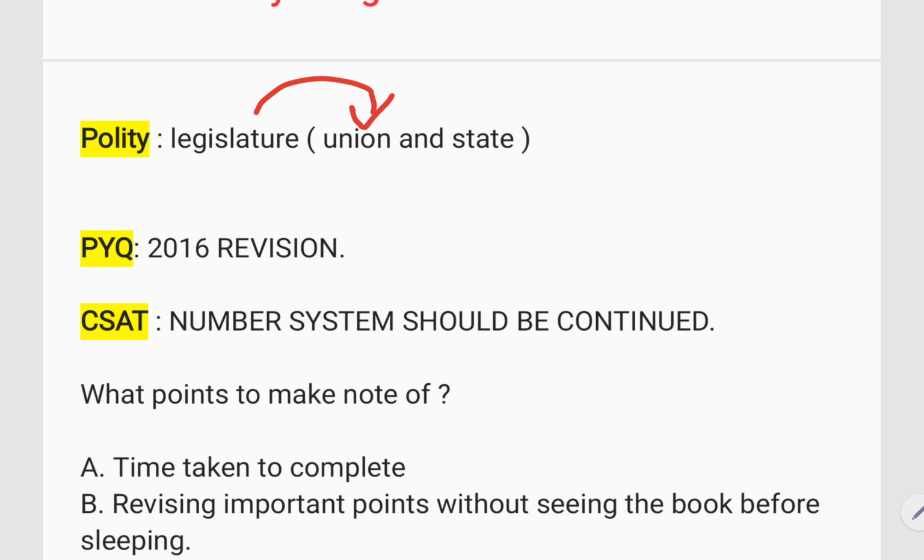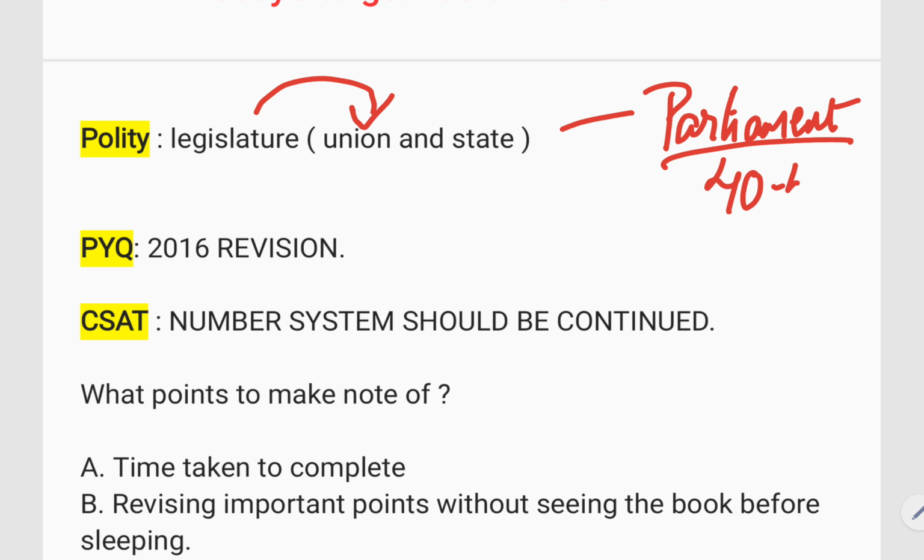Of course, the upper house for states exists in only 6 states. But having said that, the structure looks similar. There you read about MPs, here you read about MLAs. It sounds a bit lengthier because there is a chapter called Parliament in the legislature, which is a huge topic. It is about 40 to 42 pages, isn't it? It's not easy to read in one go, so it will take a lot of time.